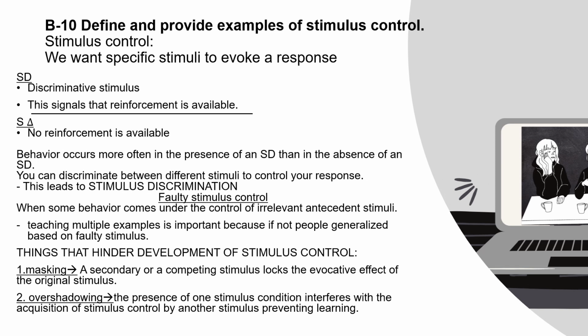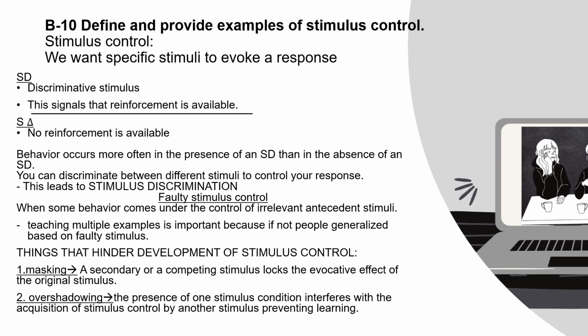Section B10, define and provide examples of stimulus control. So stimulus control is that we want a specific stimulus to evoke a response. So there's an SD, which is a discriminative stimulus, and this signals that reinforcement is available. Part of establishing stimulus control, we also have the S delta, which is the S with the little triangle. This signals that no reinforcement is available.